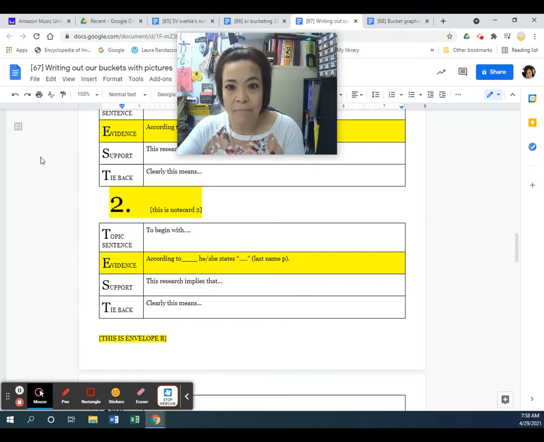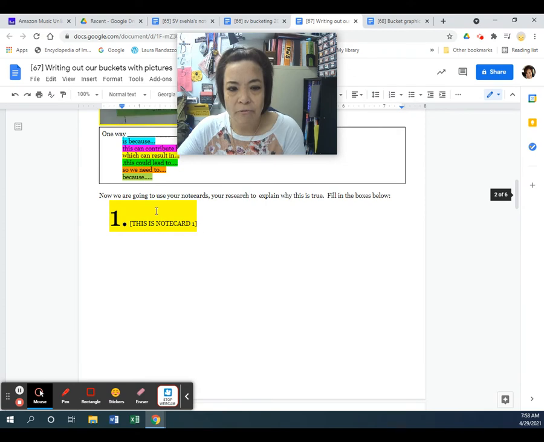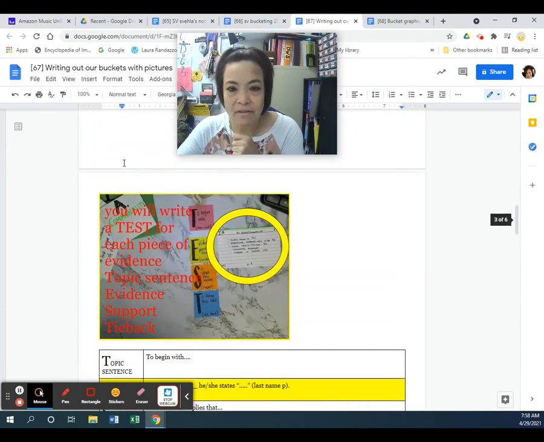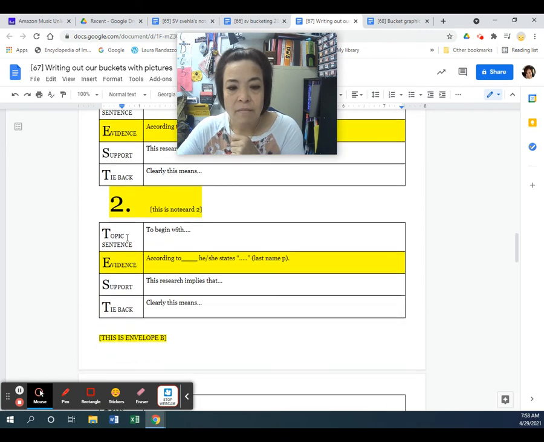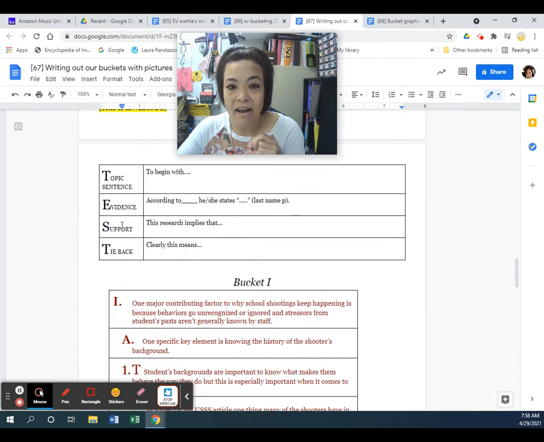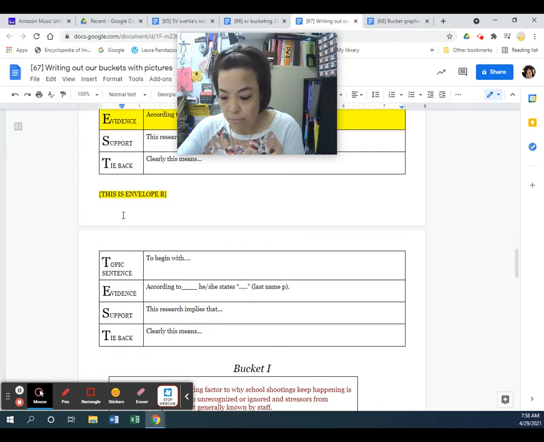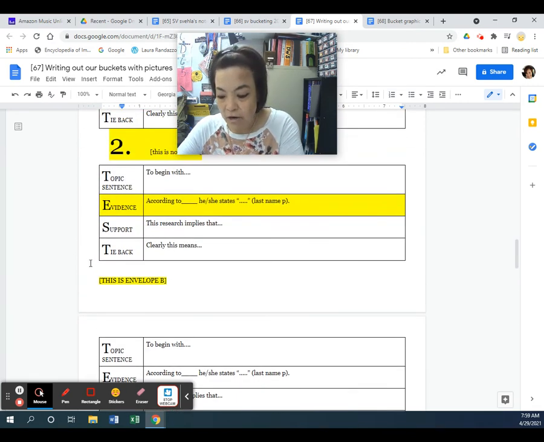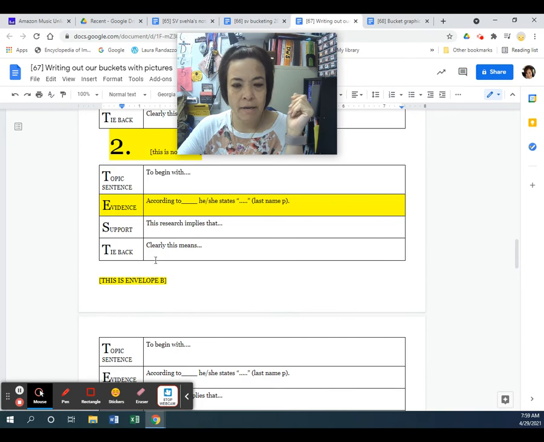I will have, remember up here, I have my envelope for letter A, then I had my note card, which was evidence 1, my test 2, which was my evidence 2, my note card 2, and then I've got my envelope, not my envelope B, but then I go into my next part, which is, like I said, envelope B. Okay, and that's going to start all over again.